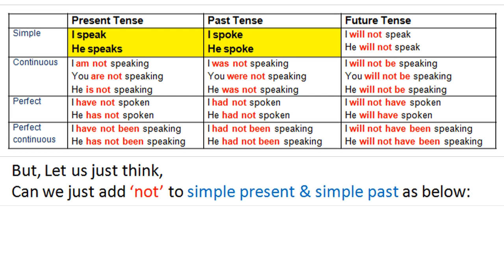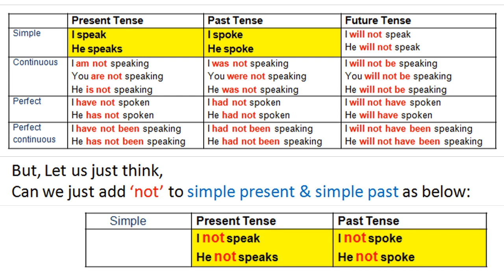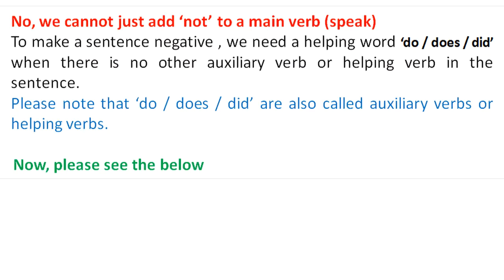But friends, let us just think, can we say the below by just adding not to simple present and simple past? Like I not speak, he not speaks, I not spoke, he not spoke. No, we cannot just add not to a main verb. Example used here, speak.